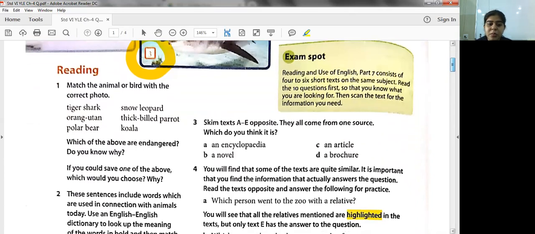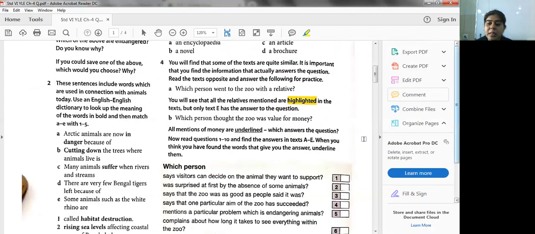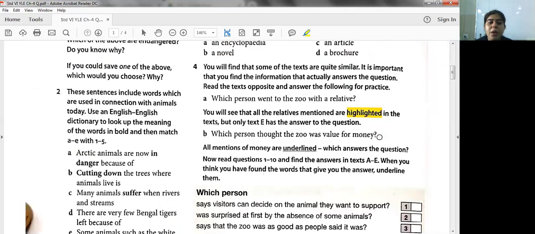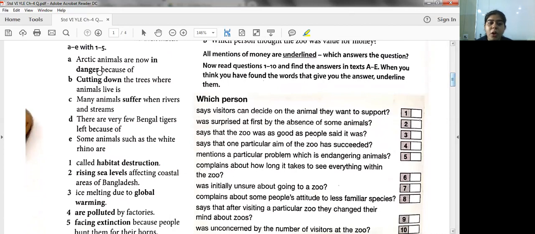Now in question number 2, there are these sentences, which include words which are used in connection with animals today. Use an English dictionary to look up the meaning of the words in bold and then match A to E with 1 to 5. Okay, there are certain sentences which are given to you and you have to find the connections of A to E in 1 to 5. And they have told you that you have to find the meaning of this in your English dictionary.